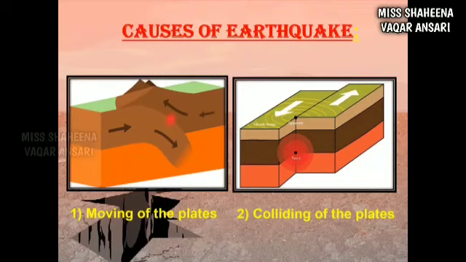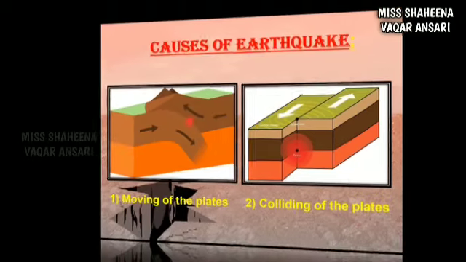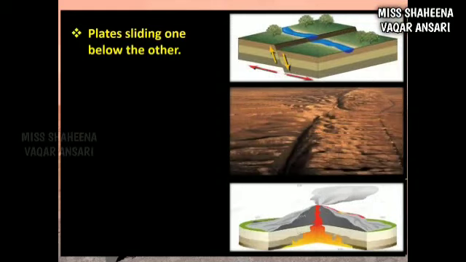Now, the second one is colliding of the plates. These moving plates collide, and such a collision can cause earthquakes. Now the third one is plates sliding one below the other. That is, when plates collide and one plate slides under the other, it can also cause energy release leading to the earthquake.